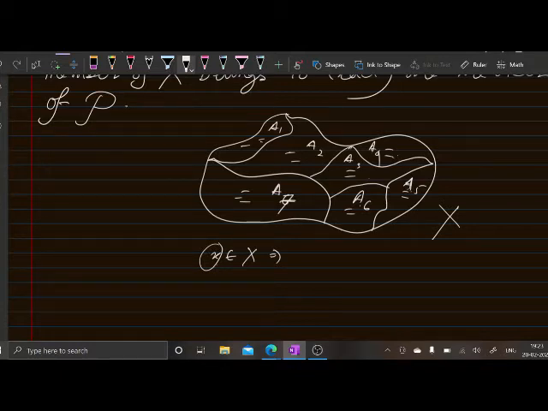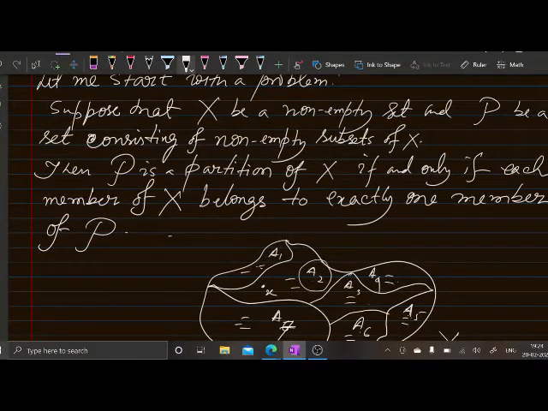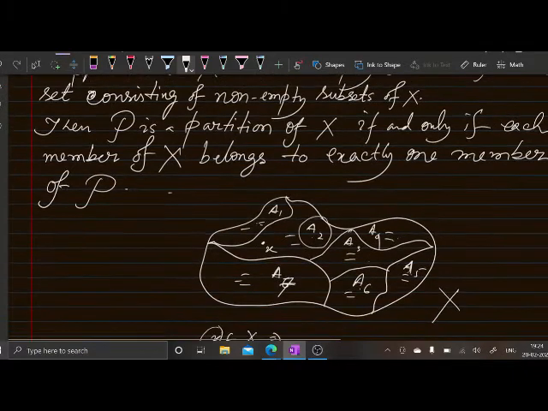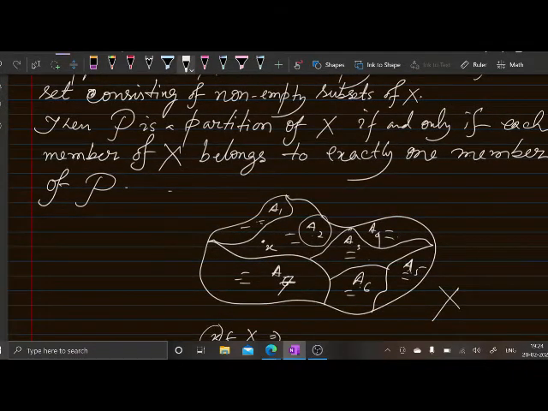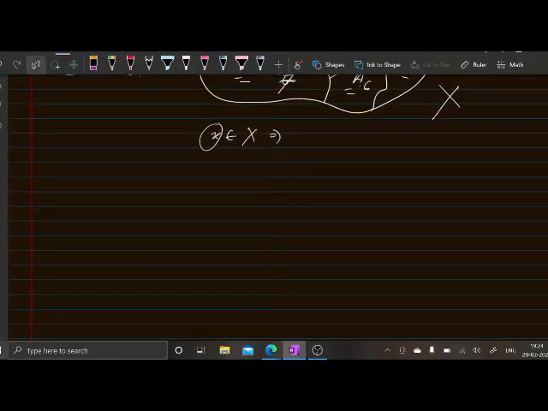So x is in exactly one partition block. That has been written here, and you need to prove this just by using the definition of a partition. This is left as an exercise for you.